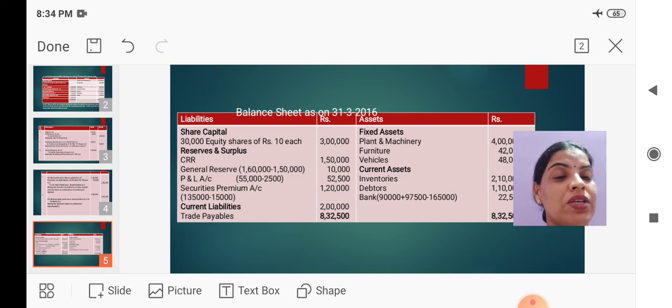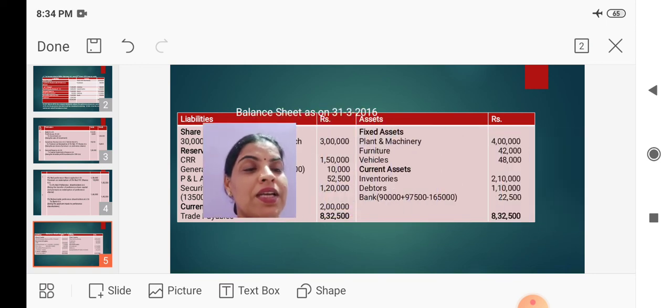And while recording securities premium, the amount provided for premium on redemption of preference shares must be adjusted properly. And on the asset side, investment should not be shown because those investments are already sold out, and proper adjustment must be made in the bank account. The amount realized from the sale of investment must be added, and the amount paid to the preference shareholders must be deducted.